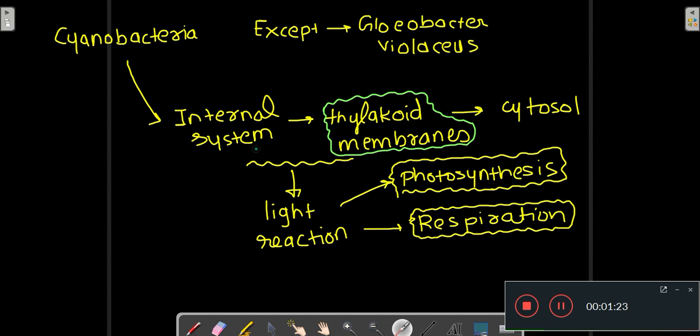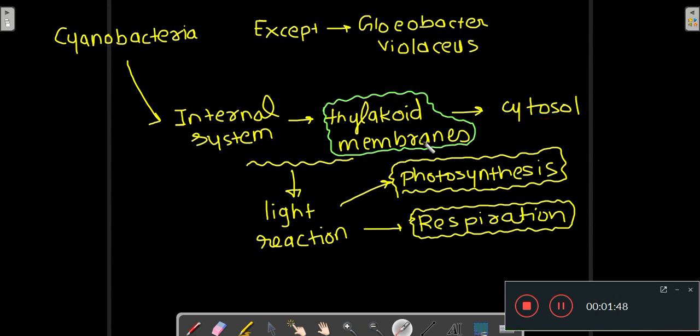This internal system of thylakoid membrane present in the cytosol is not present in Gloeobacter violaceus. Okay, this is the exception. Except for this, all cyanobacteria have this internal system of thylakoid membrane within the cytosol.